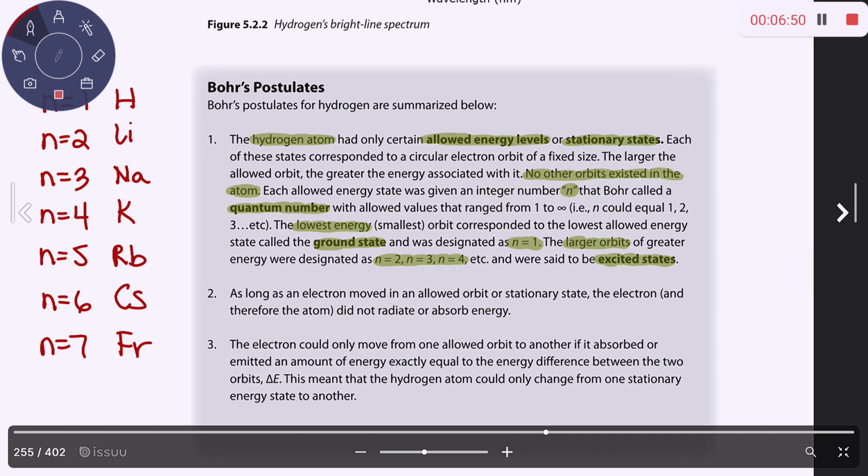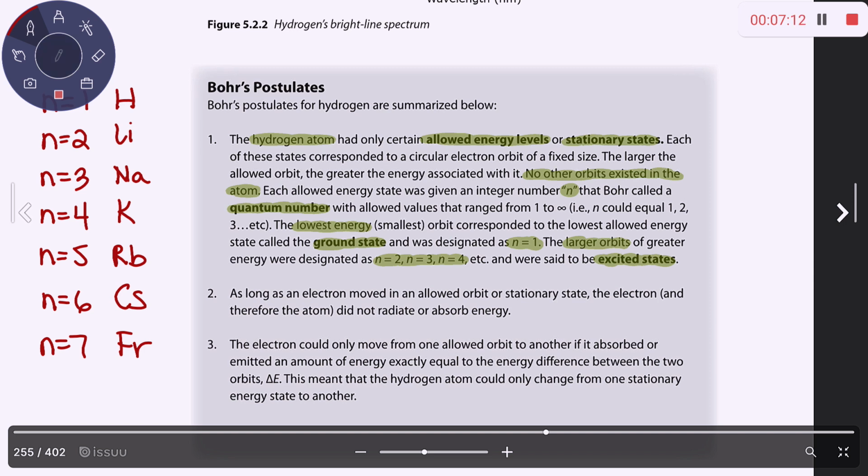Okay? So these n's, or energy levels, correspond to the rows or the periods on the periodic table, okay? n equals 1 would be the lowest energy, n equals 7 would be the highest energy, okay? These are the energy levels outside of the nucleus where electrons can exist.